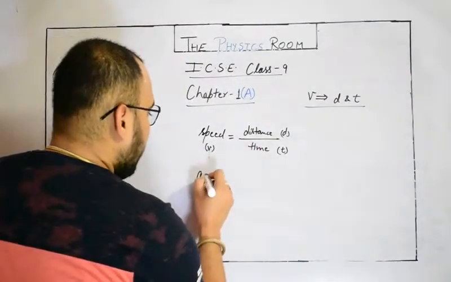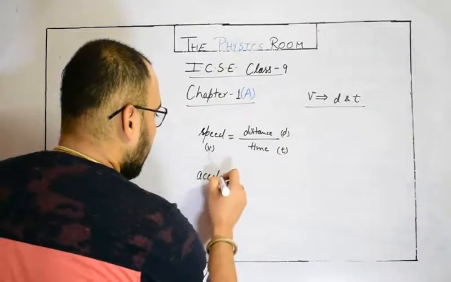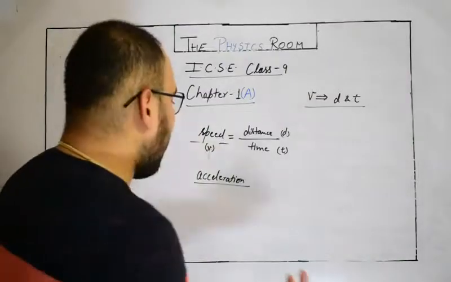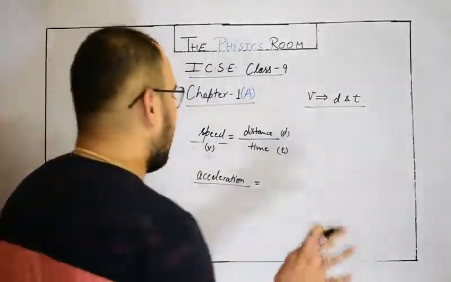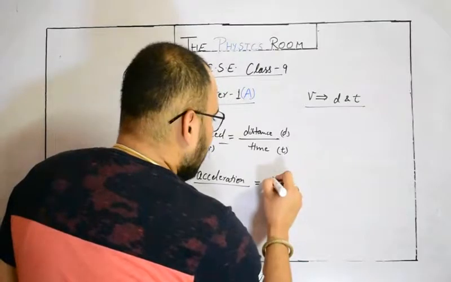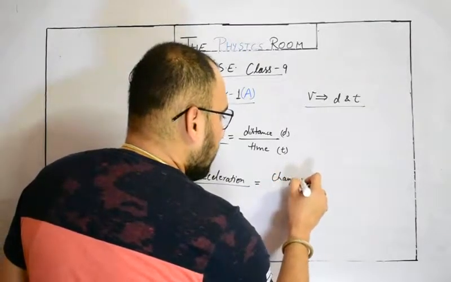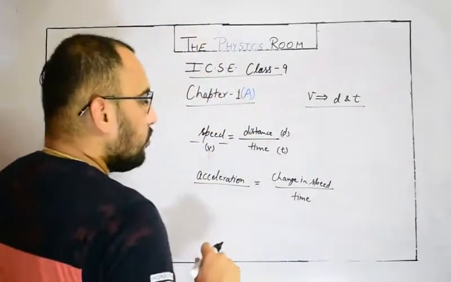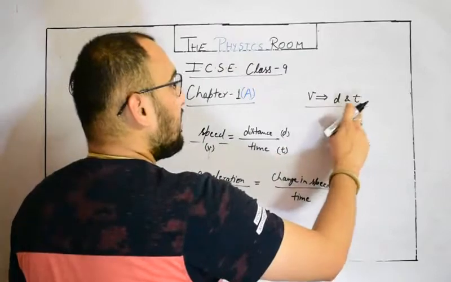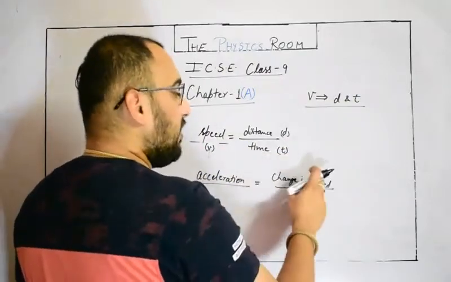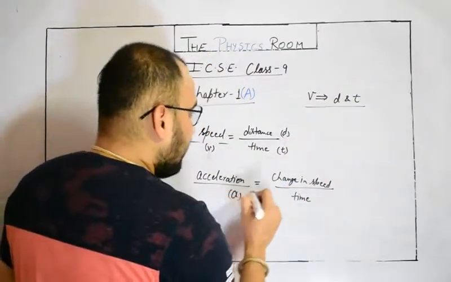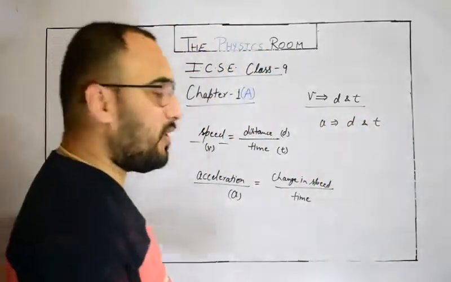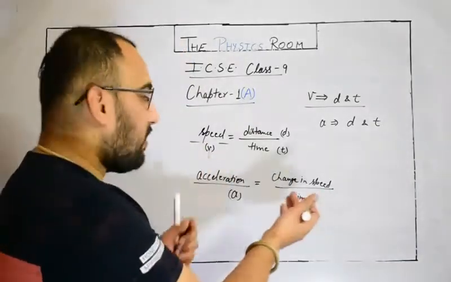Another formula. If I talk about acceleration, in the next chapter you will get to know what we mean by acceleration. So I am just telling you the generalized formula. Acceleration is change in speed upon time. Okay, so speed is actually dependent on distance and time, and acceleration is dependent on speed. So ultimately acceleration A is also dependent on distance or displacement and time. Displacement we call it, but right now we are not going in depth with this thing.